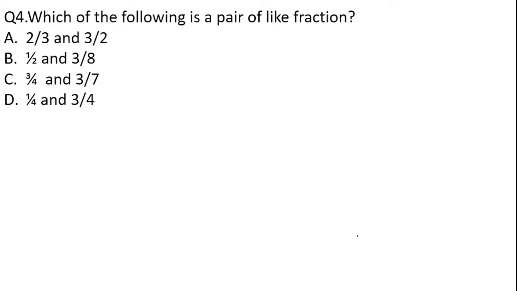Question is, which of the following are like fractions? Which of the following pair is of like fractions? What are like fractions and what are unlike fractions? This is the thing that you have to understand here. Like fractions are the fractions which have the same denominator.